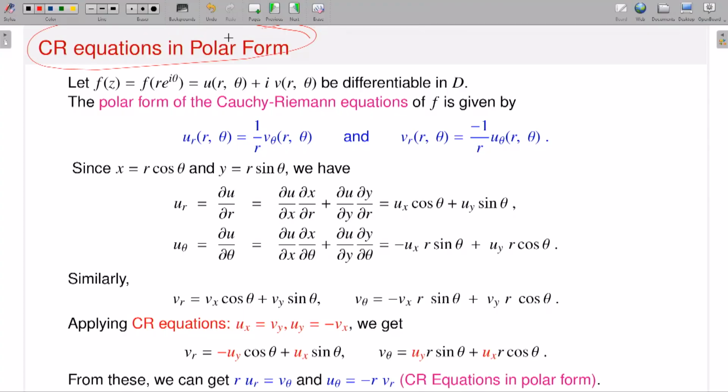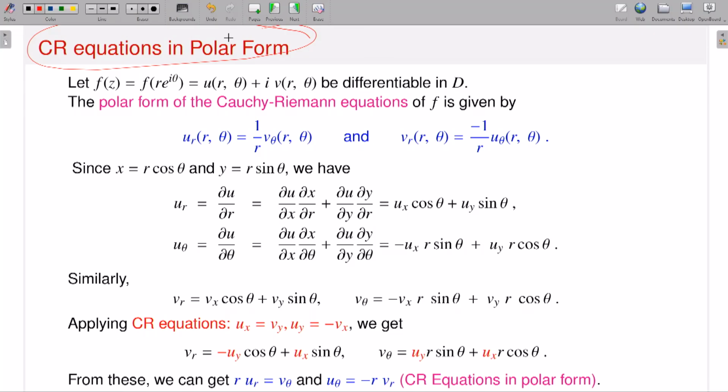This is the Cauchy-Riemann equation in polar form, because sometimes, to talk about the differentiability of a complex valued function, it might happen that the Cartesian form, writing the function as u plus iv where u and v are functions of x and y, is more difficult to analyze.